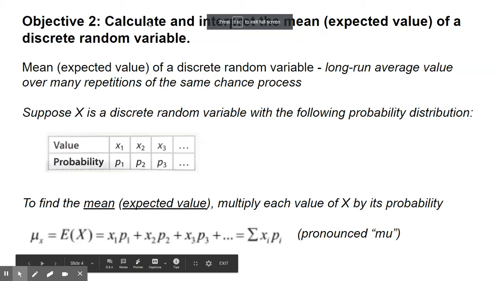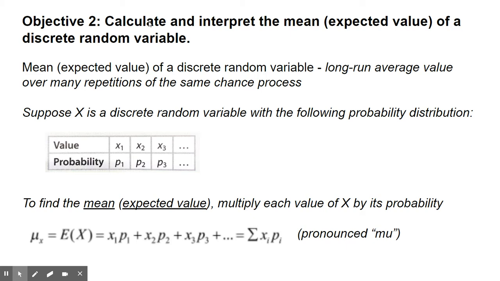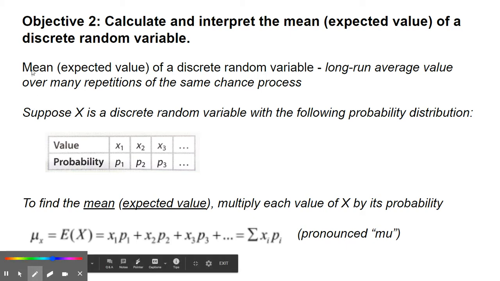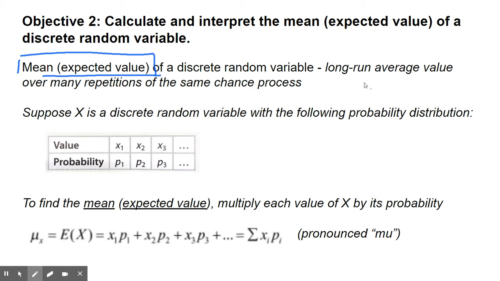Right, so next we're talking about the mean of a discrete random variable, which is also called the expected value. So the mean or the expected value is the long run average over many repetitions of the same chance process. Again, that's kind of been the theme, right? Probability is what happens in the long run. That's why we say long run average, many repetitions, okay?